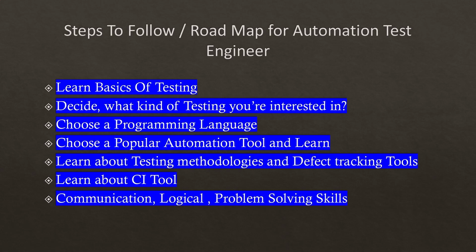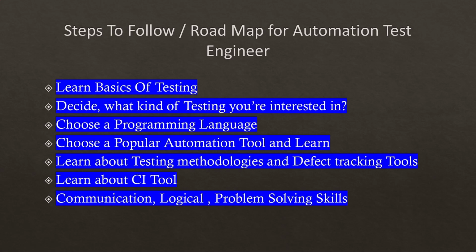Adding to it, we need to learn about some testing methodologies and also some defect tracking tools. That is our step number 5. Learn about some testing methodologies like the agile, waterfall or spiral model. Anything it will be, it completely depends upon the project structure or project duration. Many of the companies are choosing agile methodology as their testing methodology, so it is mandatory to learn agile.